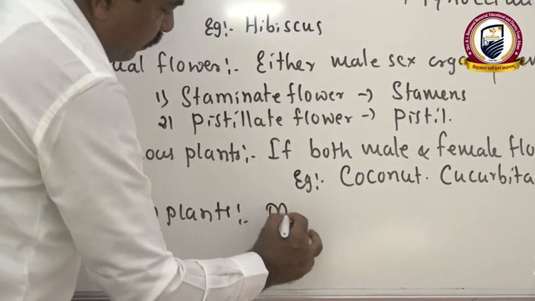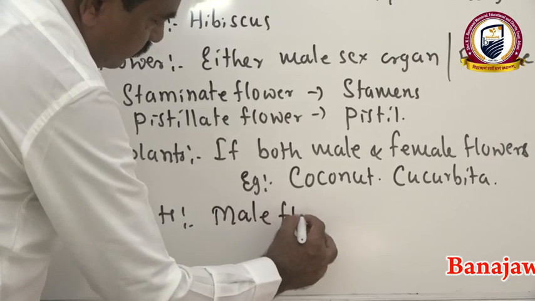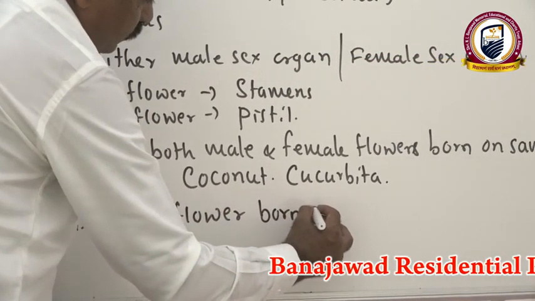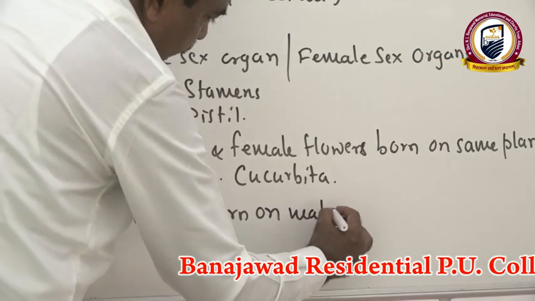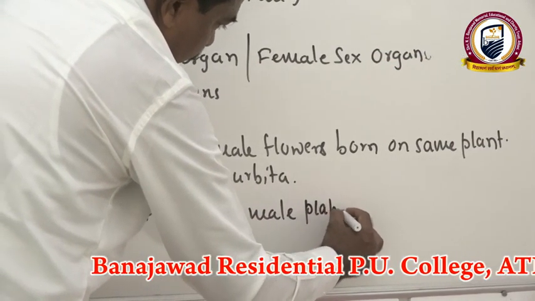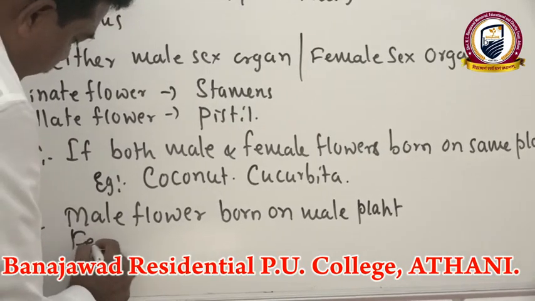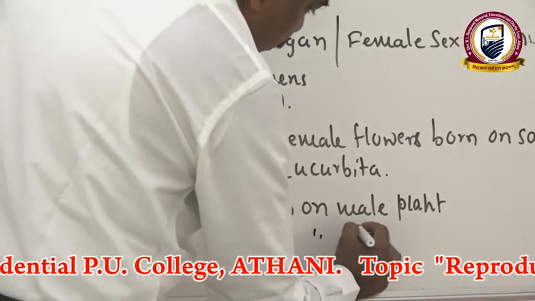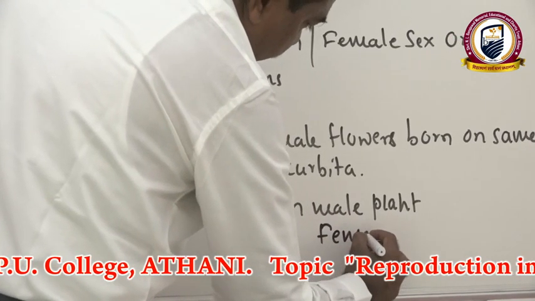Here, the male flower is born on a male plant and the female flower, that is the pistillate flower, is born on a female plant.